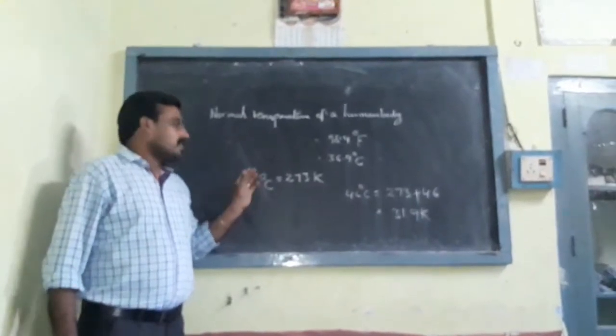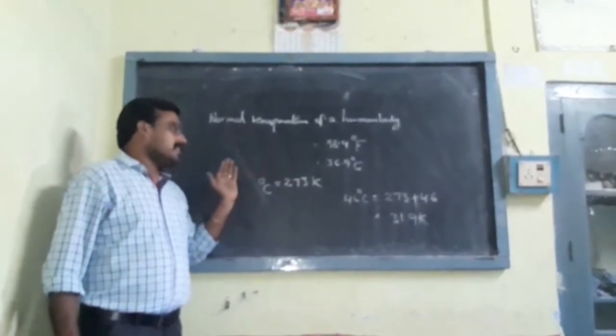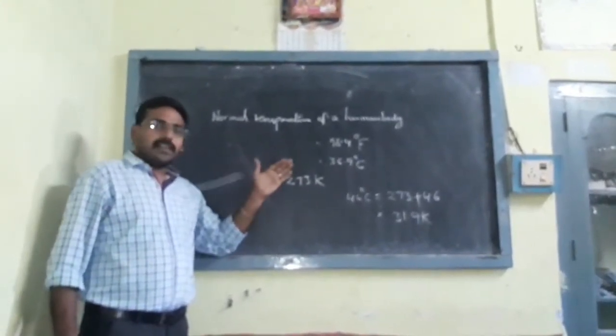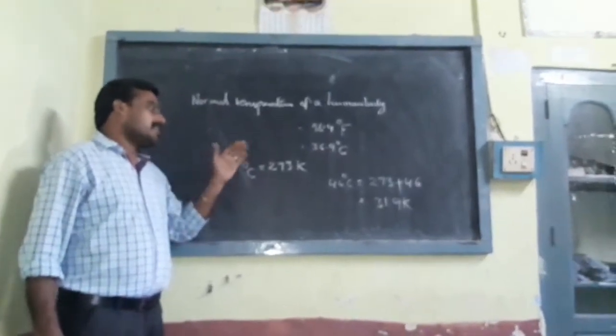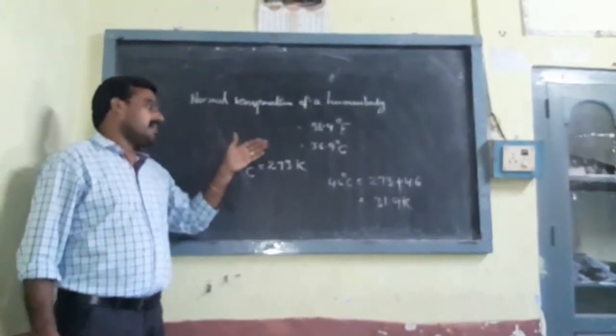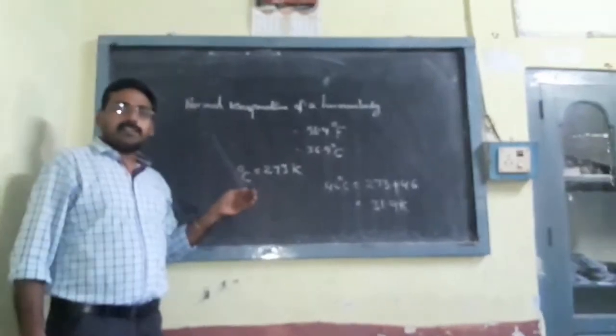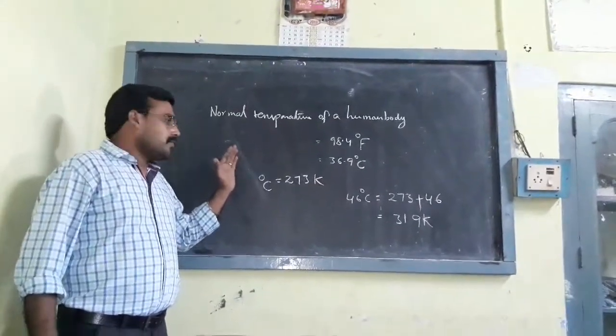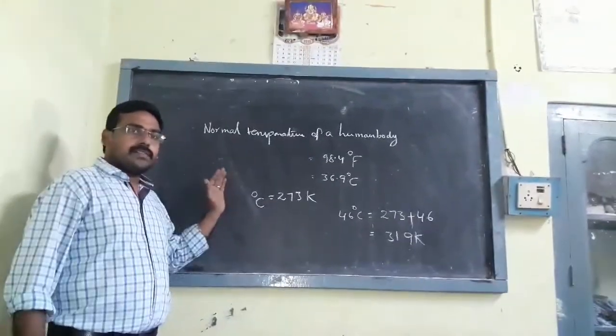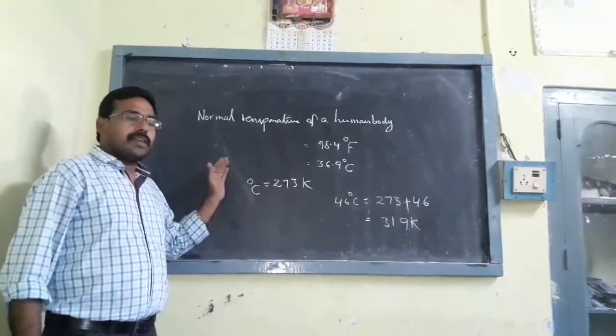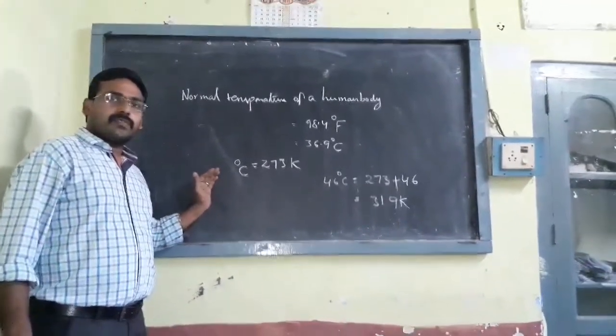Like this, we can change one scale to another scale in so many examples: Kelvins to Celsius, Celsius to Fahrenheit, like that. Several examples we can try at home, Celsius scale to Kelvin scale to Celsius scale, and Fahrenheit scale.